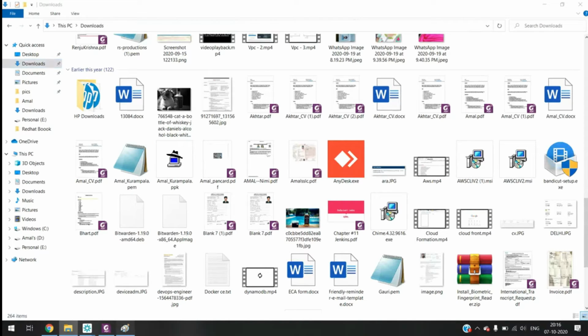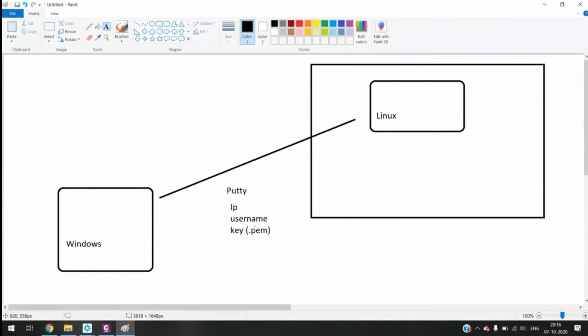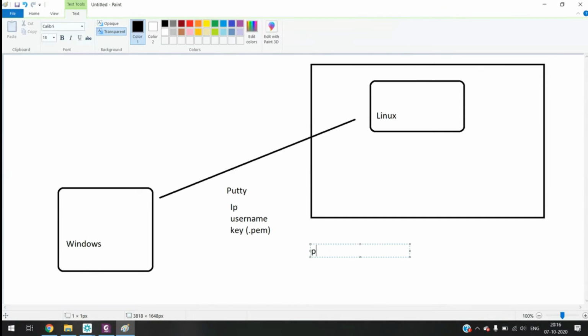PuTTY will not support a PEM file, so we need another application called PuTTYgen. We need to download this application also, to convert the .pem key into .ppk format.